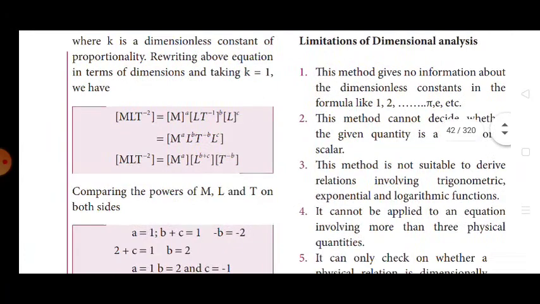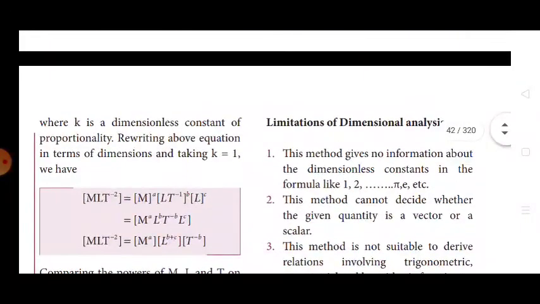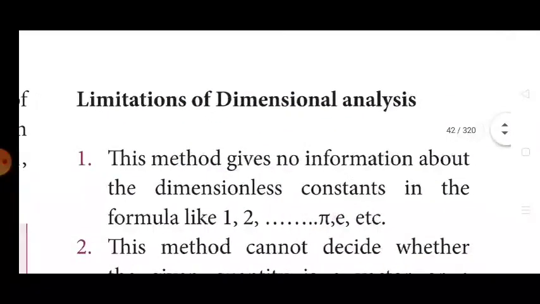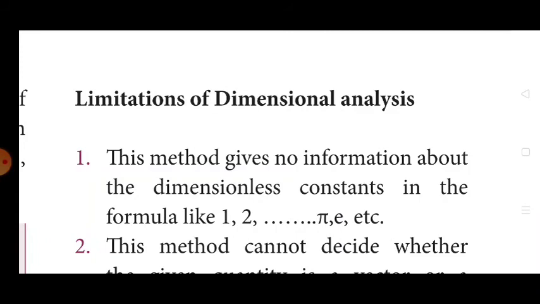Now we go to another important topic, limitations of dimensional analysis. It is a frequently asked question, a 2-mark question. This method gives no information about dimensionless constants in a formula, like 1, 2, 3, pi, e, etc. That means the dimensional analysis method does not give any information about dimensionless constants.